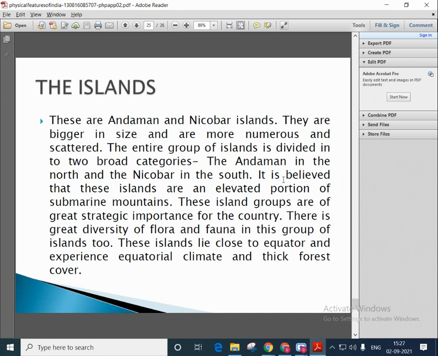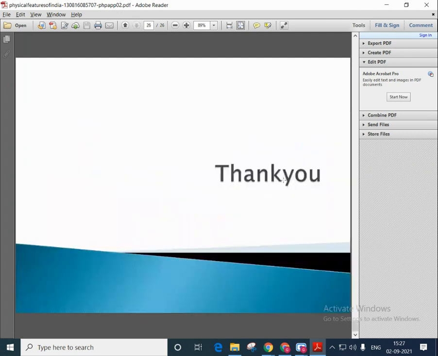These island groups are of great strategic importance for the country. There is great diversity of flora and fauna in this group of islands too. These islands lie close to the equator and experience an equatorial climate and thick forest cover.